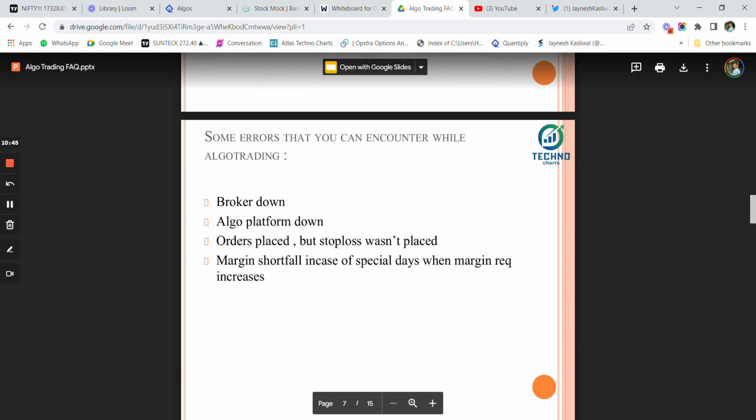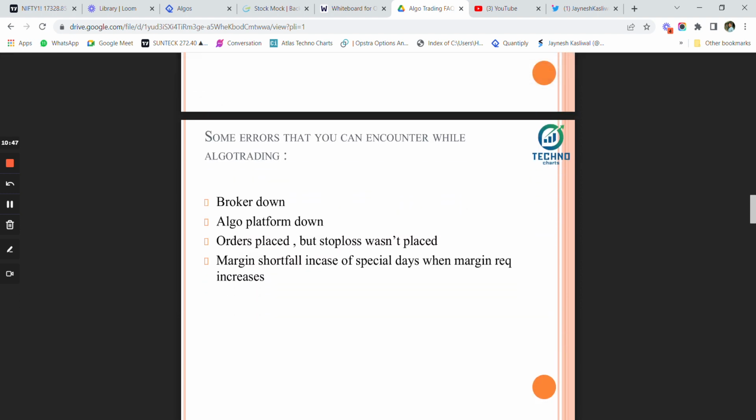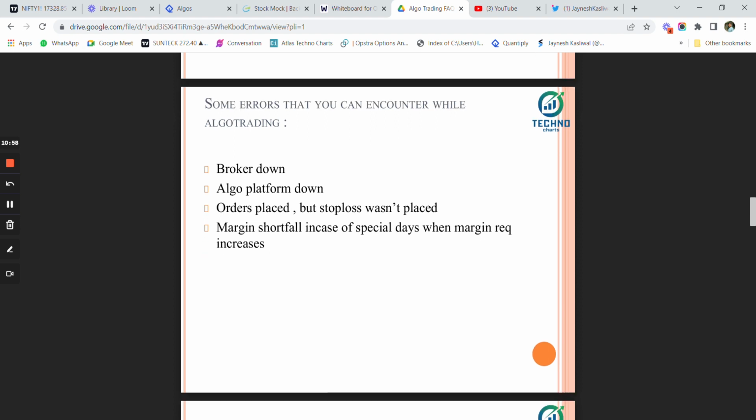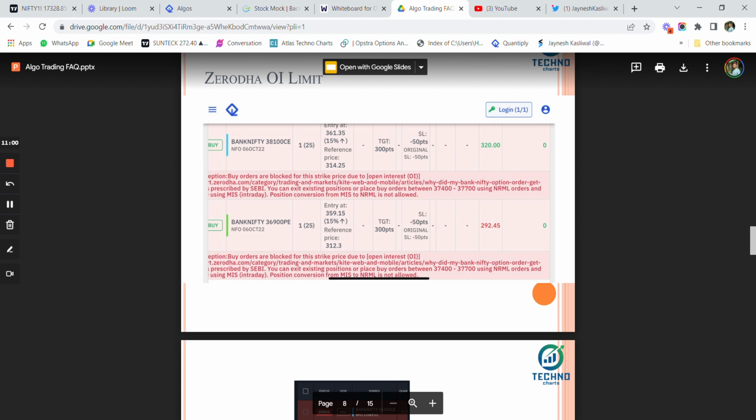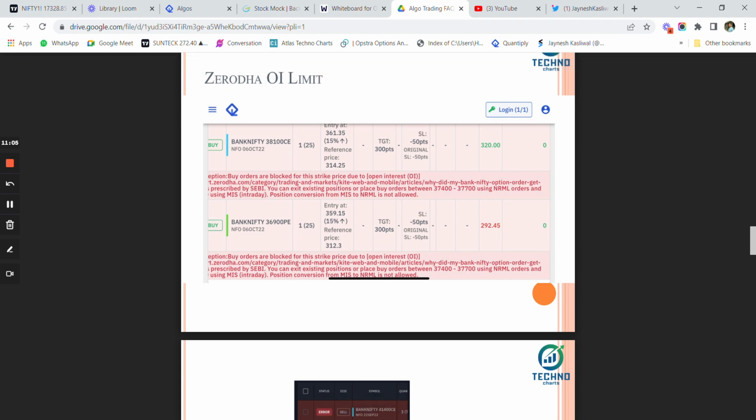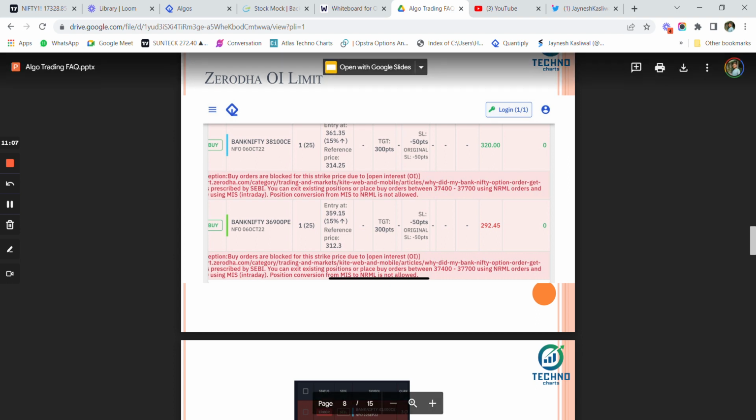Now, some of the errors that you can encounter while algo trading are broker down, algo platform down, orders getting placed but stop loss not placed for some orders. Now, margin shortfall in case of special days when margin requirement increases drastically. So these are some of the live errors that we faced while we were trading algo.